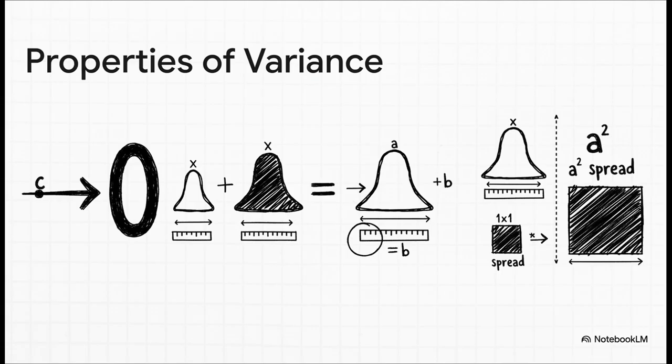First, the variance of a constant is 0. Again, if all your numbers are 10, there's no spread at all, so 0 variance. But check out this last rule, because this is where people get tripped up. If you add a constant b to all your data points, you're just shifting the whole distribution over. The spread doesn't change at all. That's why the b just vanishes from the formula. But if you multiply all your data by a constant a, you are stretching it out, which increases the spread. And because variance uses squared distances, multiplying your data by a actually multiplies the variance by a squared. That is a critical detail to remember.